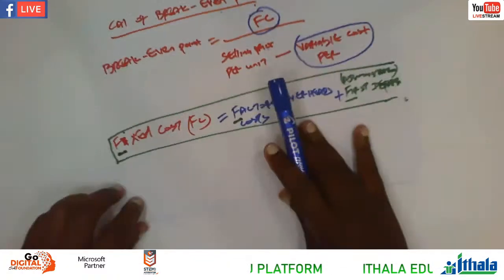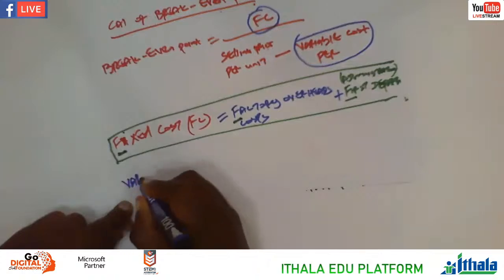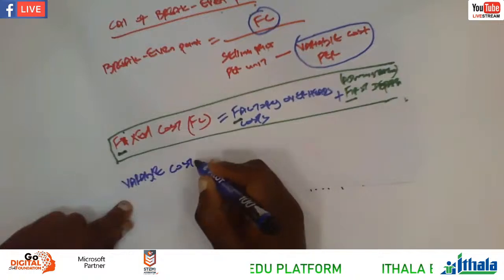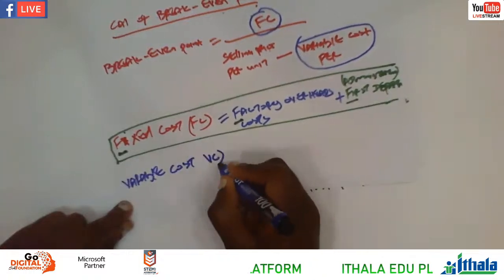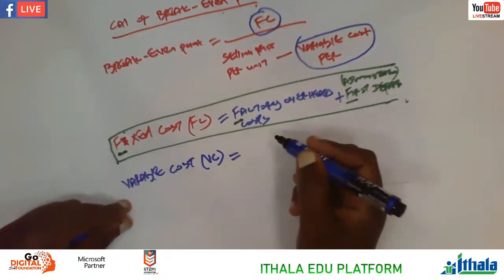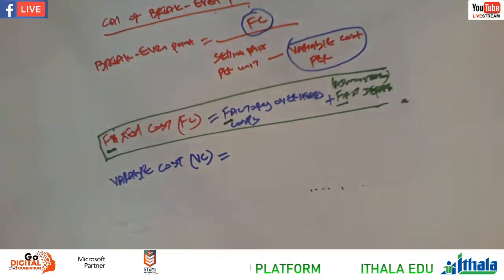Let's write the formula of the variable cost. Variable cost, that is VC, not Vice Chancellor, right? Our own variable cost here. Also in this one, we are using the same department here.